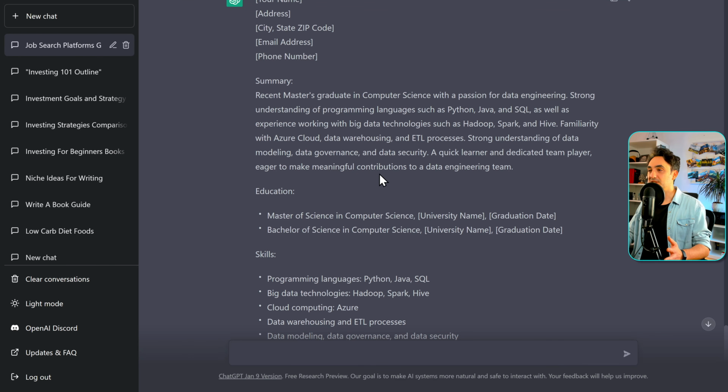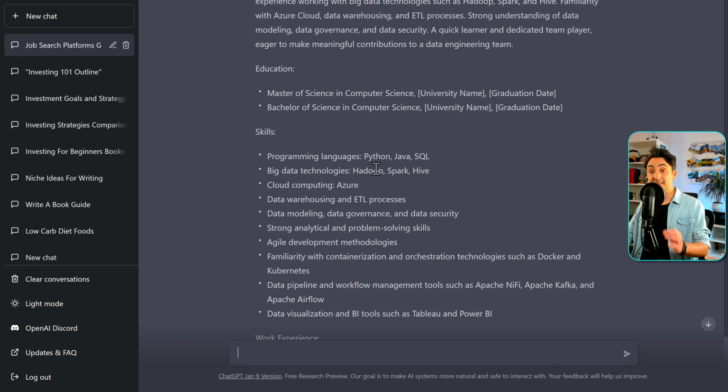So we have a small summary. I think it's too much, we can make it shorter. And here it listed exactly those skills that are required for a data engineer, which is really great.